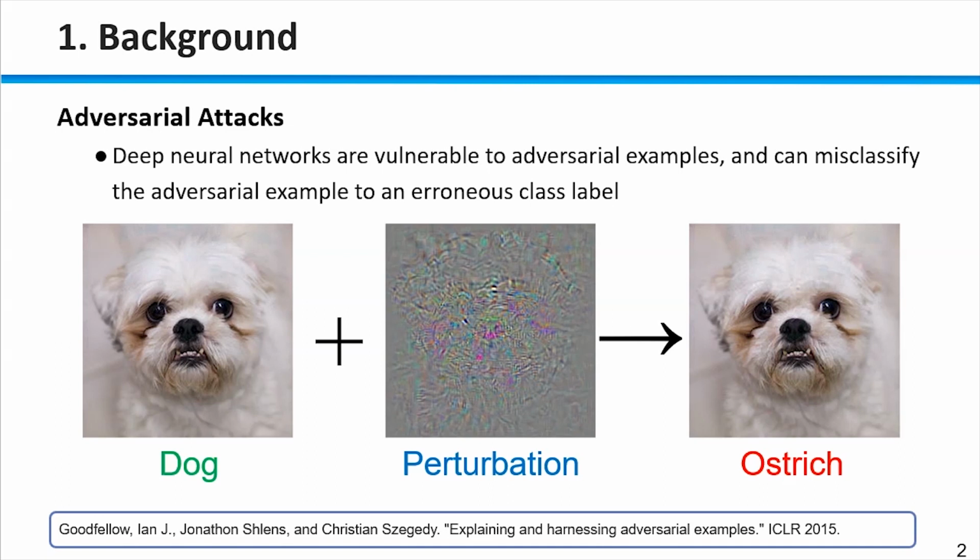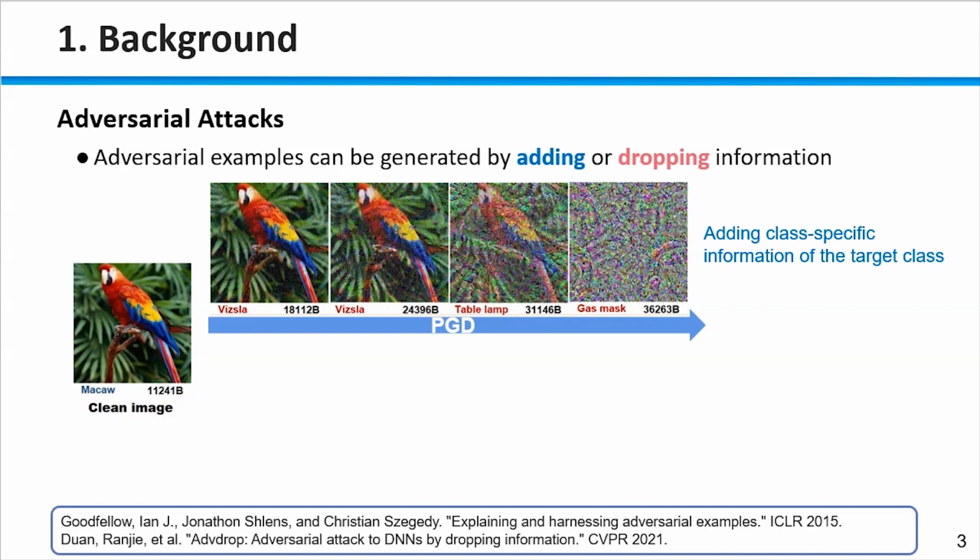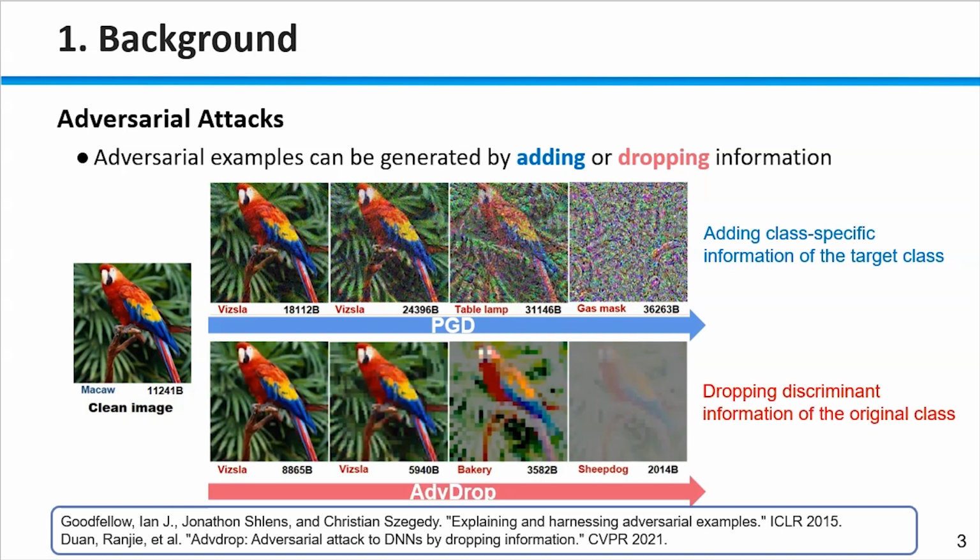Many works have proven that deep neural networks are vulnerable to adversarial examples and can misclassify them to an erroneous class label. For example, when we add mild perturbations on the clean image, the classification will change from dog to ostrich. Adding adversarial perturbations to the clean image is a predominant way to generate adversarial examples in recent works. Traditional methods like PGD mainly utilize the gradient skewness, but add perceptible modifications on the clean image.